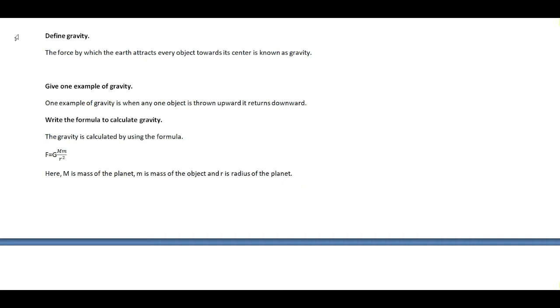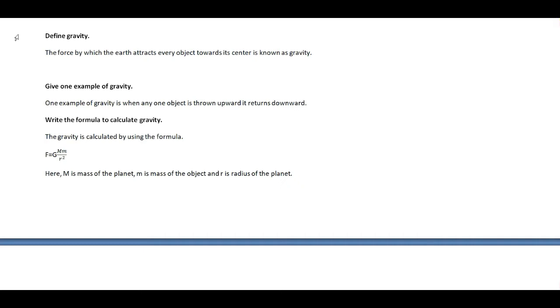When any object is thrown upward, then it returns downward, and it is because the earth is attracting every object towards its center. That is the reason the object cannot escape away from the surface of the earth. So this is the reason of the presence of gravity, and the kind of force by which the earth attracts every object towards its center is known as the gravity. And the one example of the gravity I have already said you, when any object is thrown upward, it returns downward. And now let's see the formula to calculate the gravity.